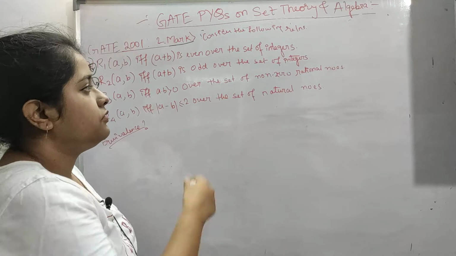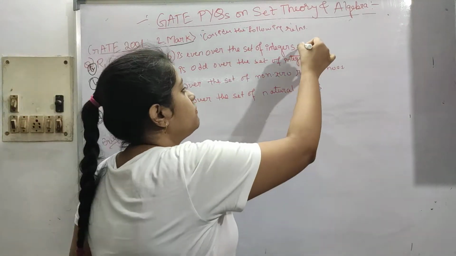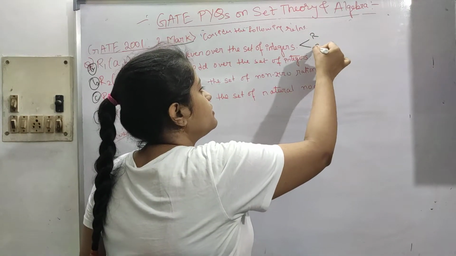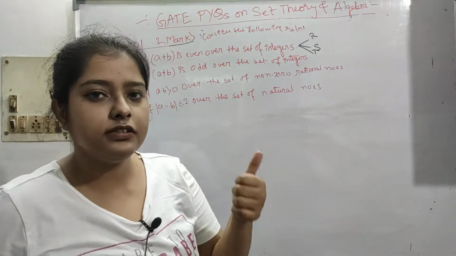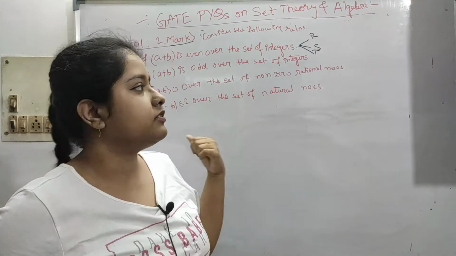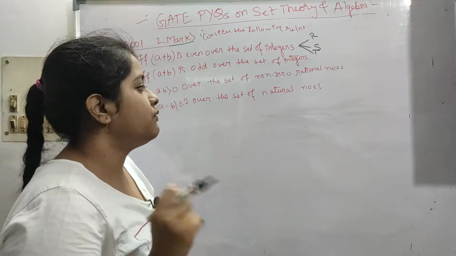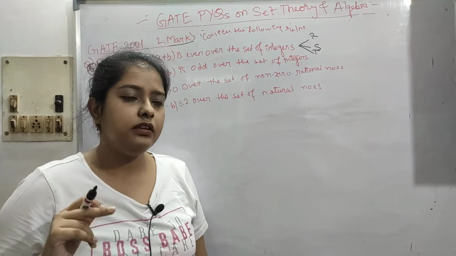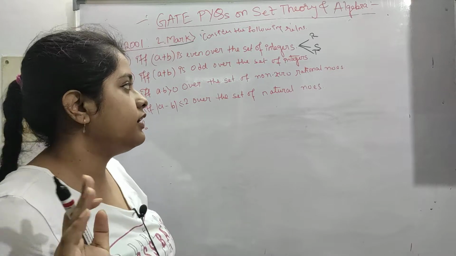For equivalence you can write it like this, RST. For equivalence there are 3 conditions. First, it has to be reflexive, then symmetric, and then transitive. This is our base condition we have to fulfill, then it will be an equivalence relation, or else not.